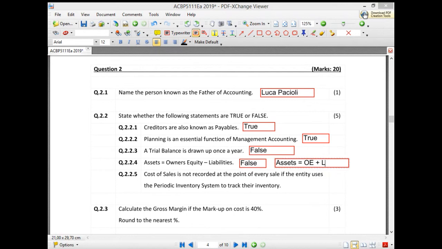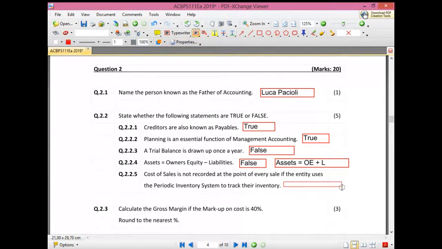Mapaledi says this is true. In this case, it is actually true because we do not capture the cost of sales using the periodic system at every sales transaction. We only do it at year end when we work out the cost of sales and then we record it. Because this one was quite a mouthful, you had to read it at least 2 to 3 times just to make sure what they are actually asking you.